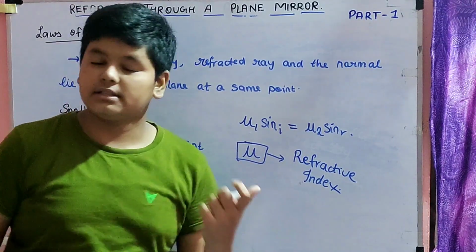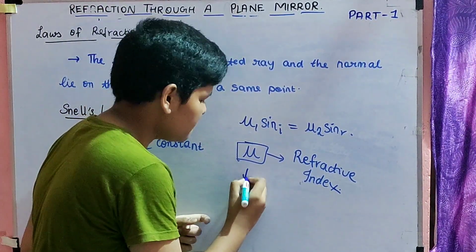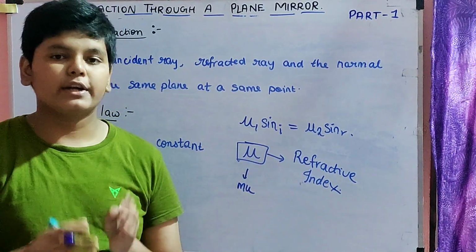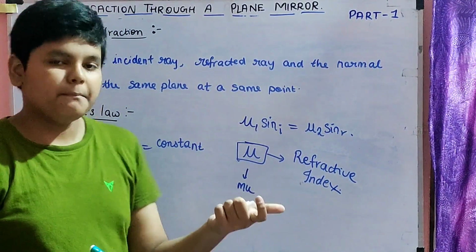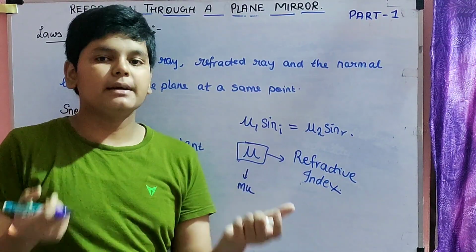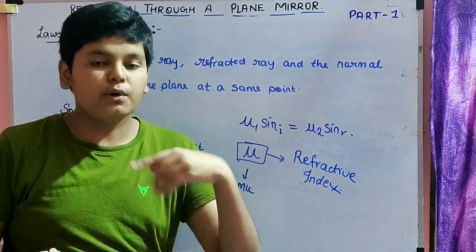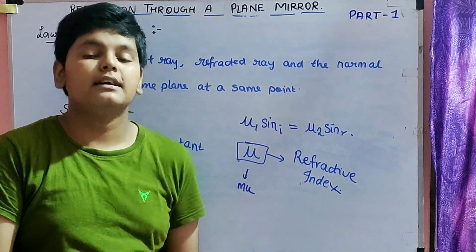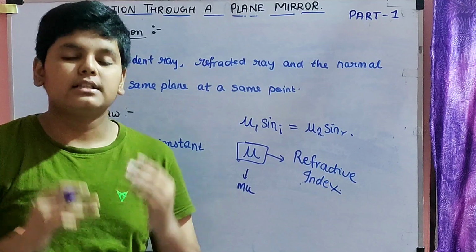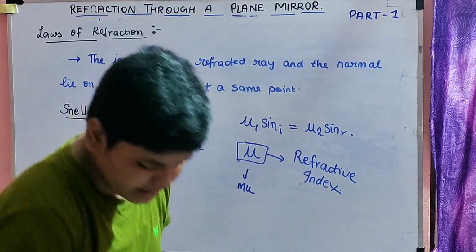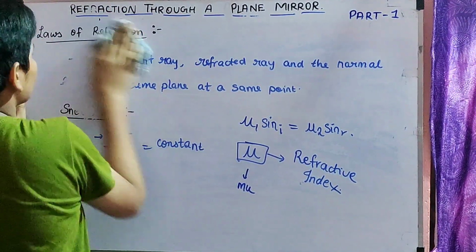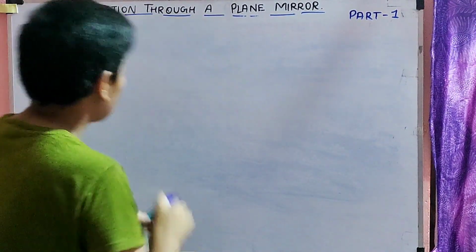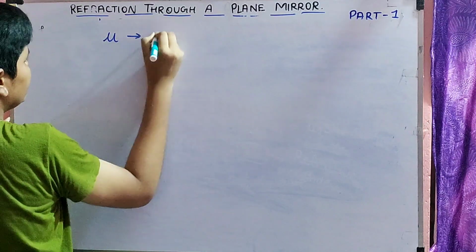So mu, which is the refractive index, is pronounced as mu. So this symbol we use for the refractive index. One medium and another medium, each medium has one refractive index. The more the refractive index, the less the velocity of light, and the more the refractive index, the more optically dense. So let me write that down. Here mu is equal to refractive index.